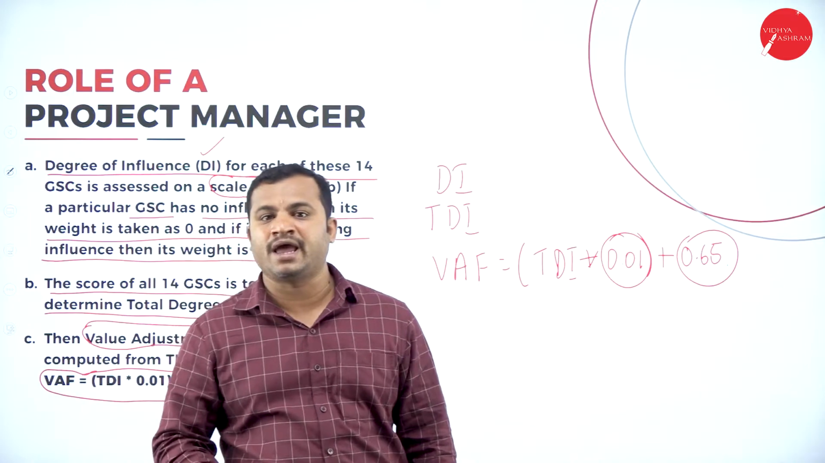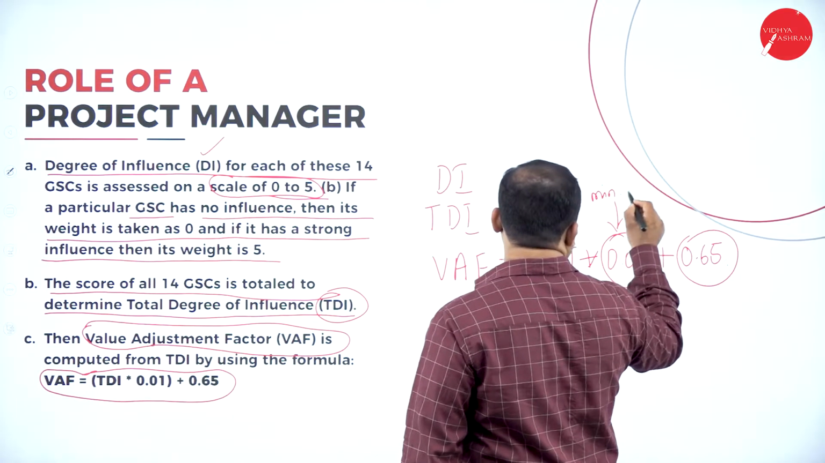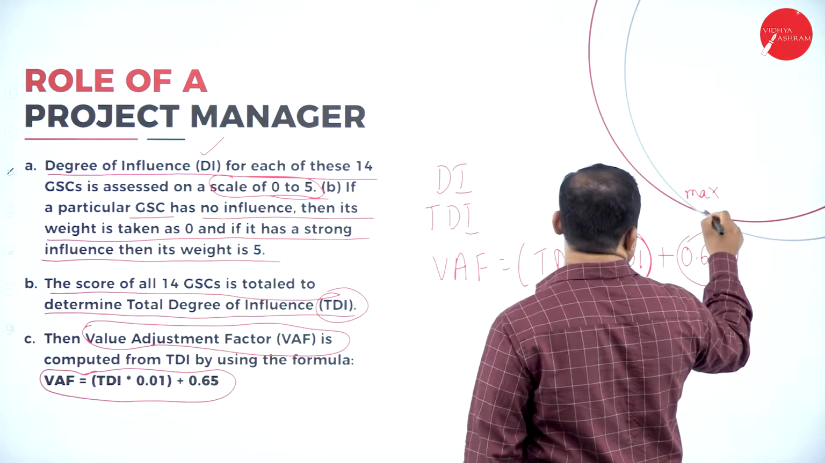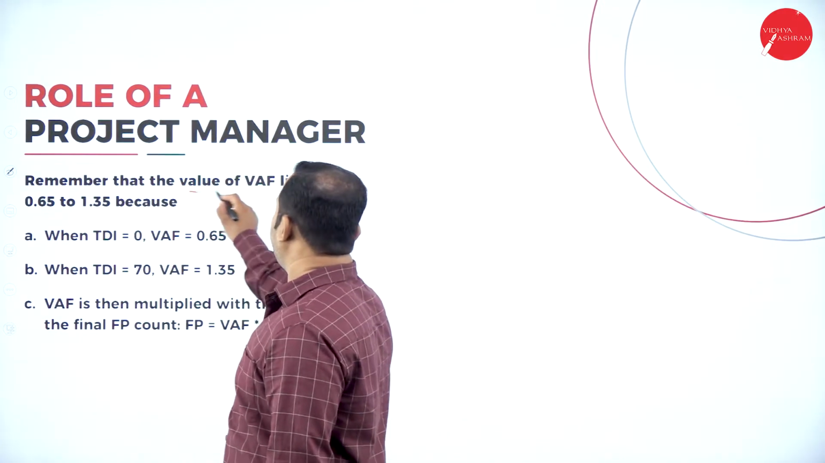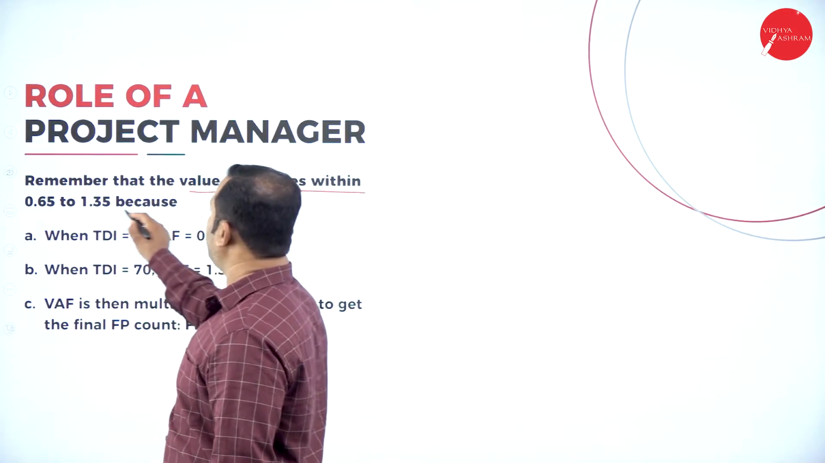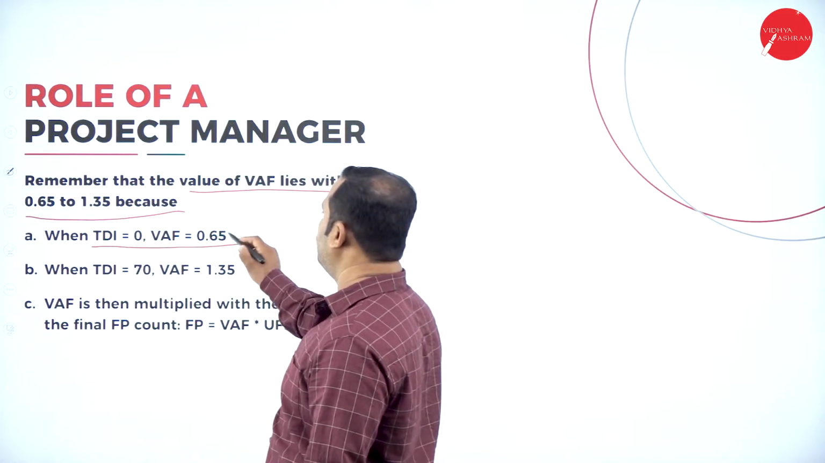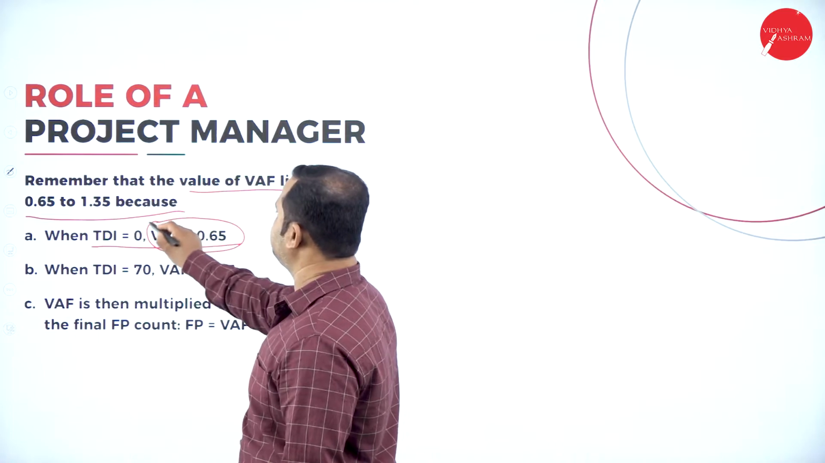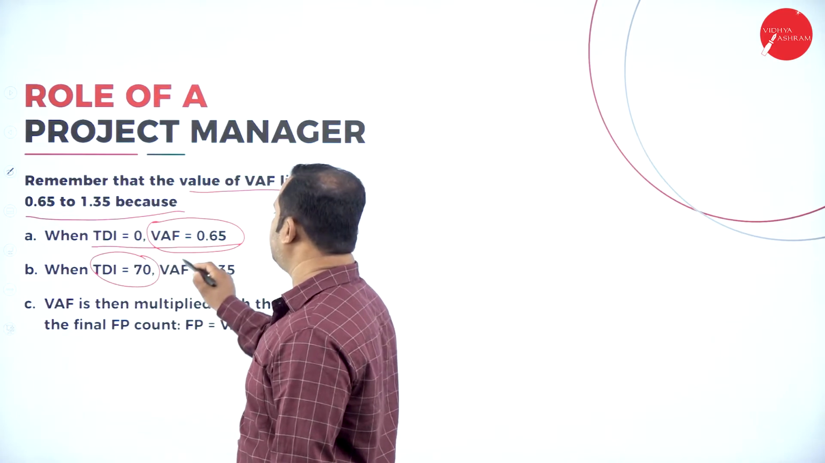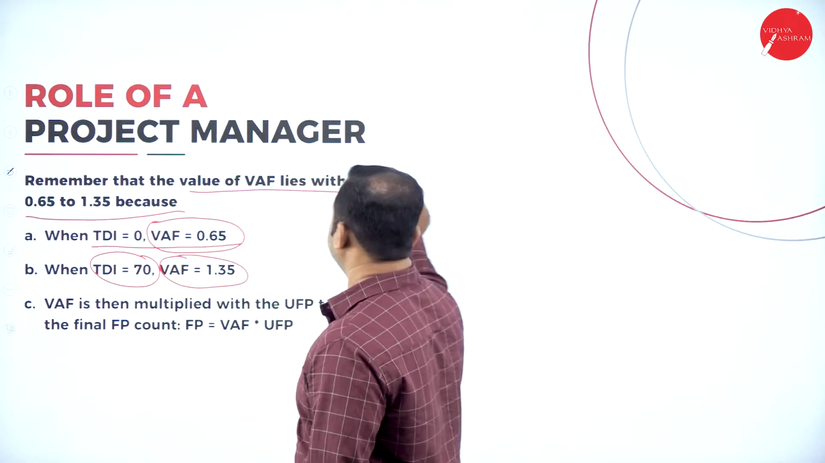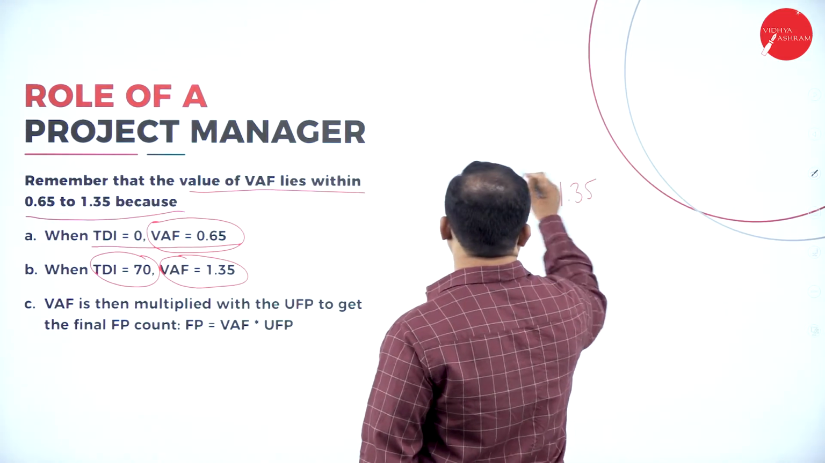In the previous session, I explained the minimum and maximum values, that is the range that can be considered for this. Then we have the next term: the VAF lies within 0.65 to 1.35, because the total degree of influence is 0 when the value adjustment factor is equal to 0.65. When it is equal to 70, it goes to 1.35. That means 0.65 is the minimum value and 1.35 is the maximum value.